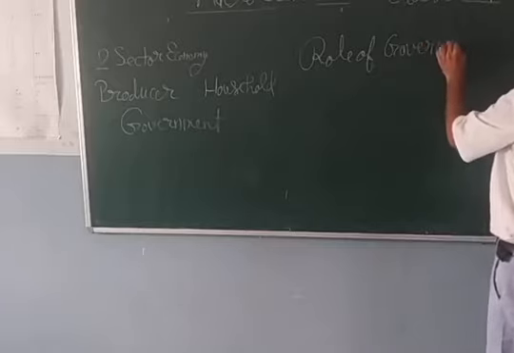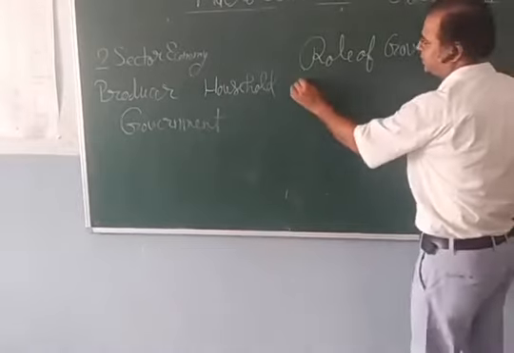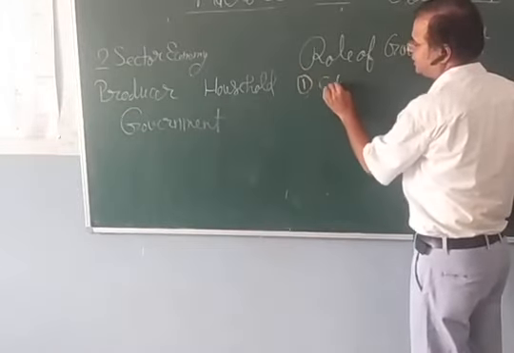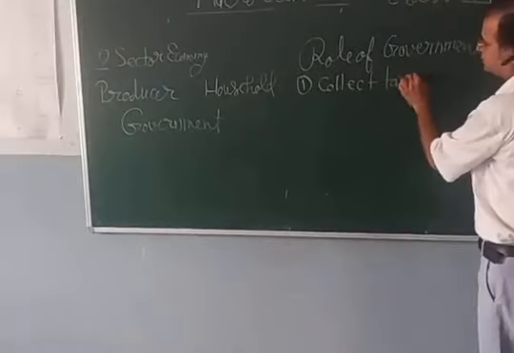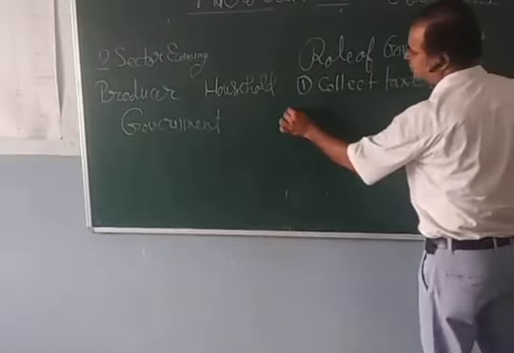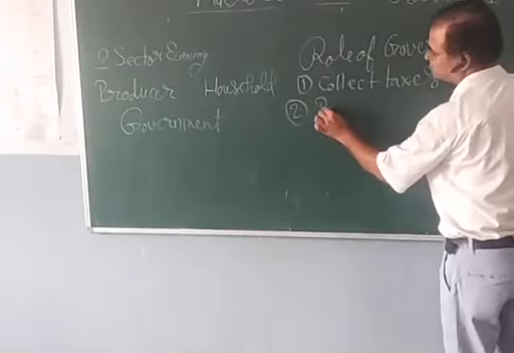What is the role of government? Number 1, collect taxes. Number 2, pay subsidy.